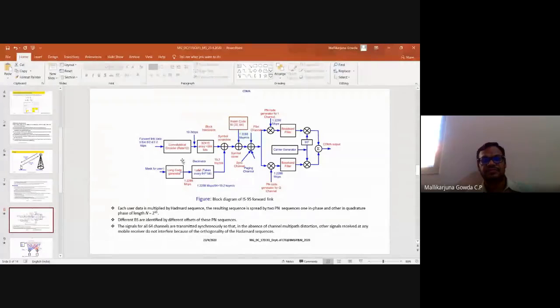The output of that convolutional encoder will be given to the block interleaver. So this block interleaver. I heard about interleaving. What do you mean by interleaving? Any idea? No idea about interleaving?